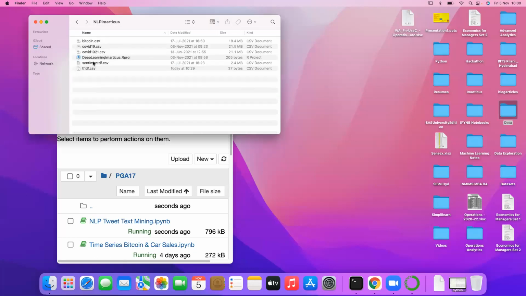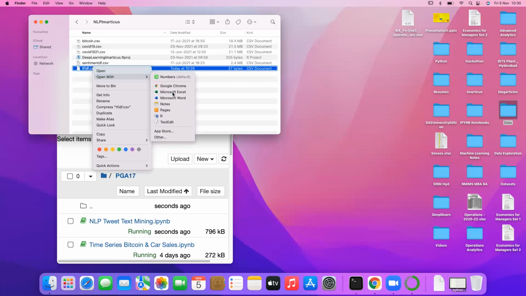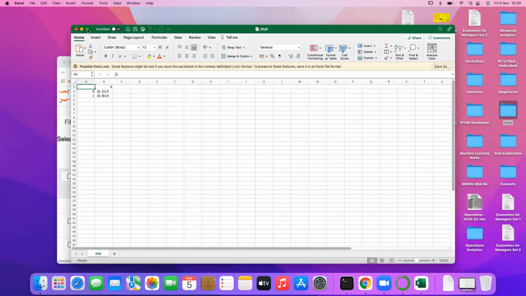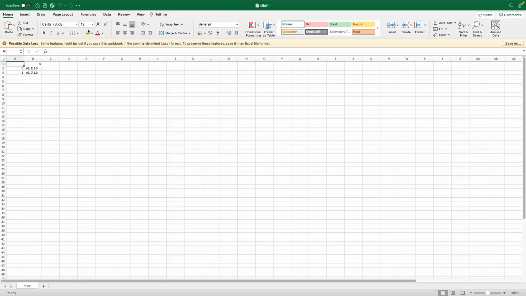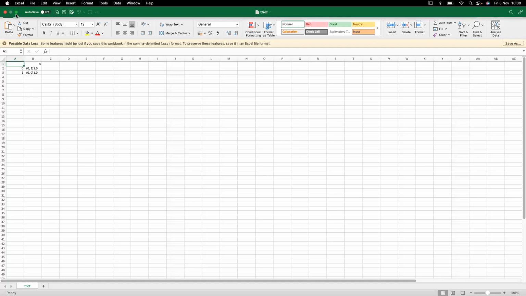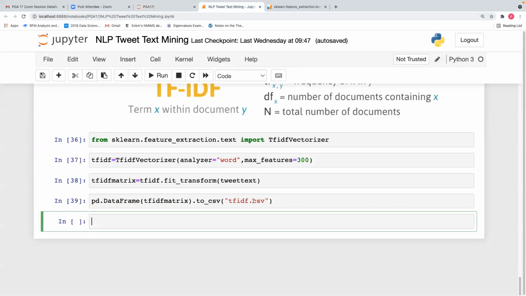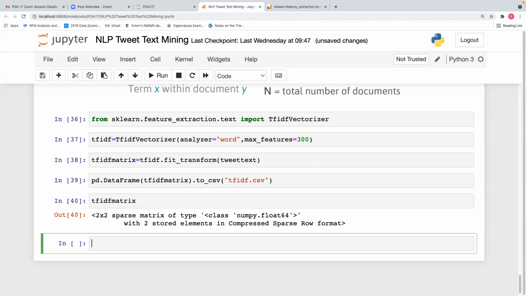Open with Microsoft Excel. Oh, we got only this. How come we got this?